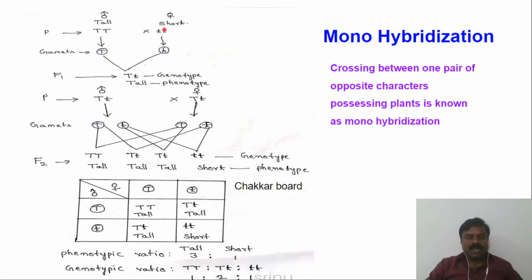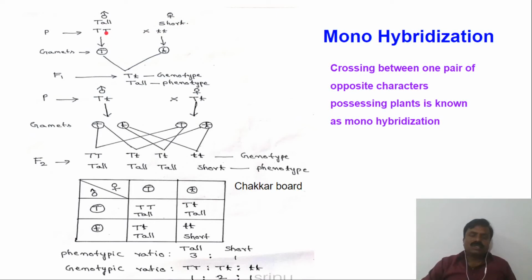For example, if we take the black character in one being, capital B, if it is dominant, then for white we have to take small b. So we have to take the same letter, but it should be in the small form. So here capital T is the tall plant and small t is the dwarf plant or short plant.